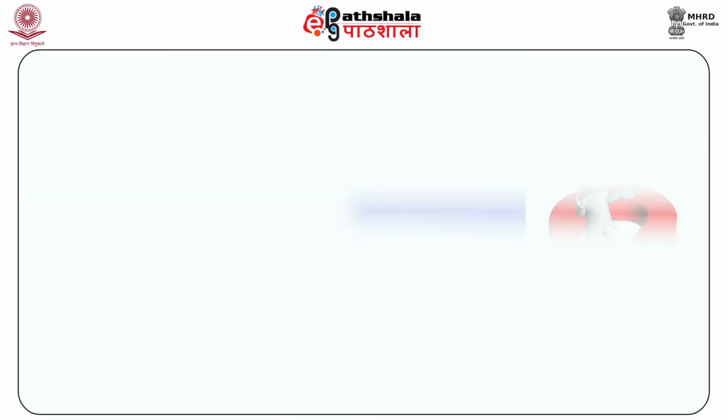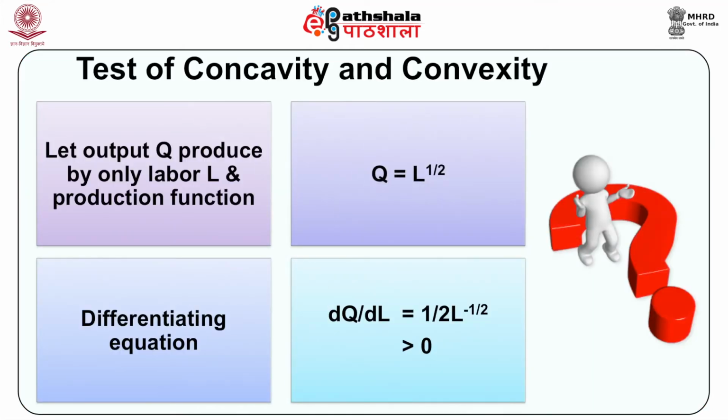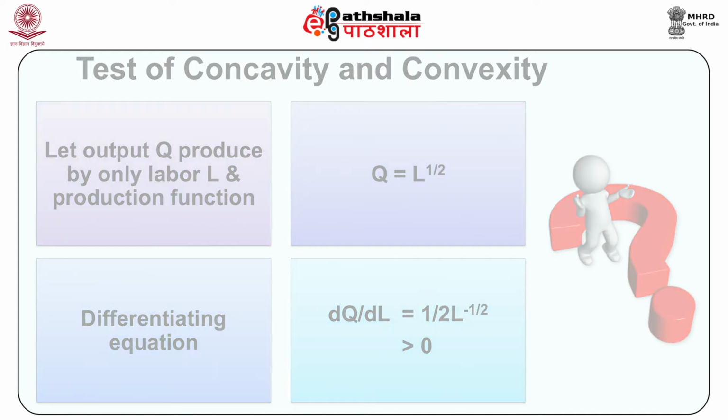of its domain. Example: let output Q be produced by only labor L and the production function is given by Q is equal to L raised to the power of half. Differentiating the equation we get dQ by dL is equal to half L raised to the power of minus 1 by 2, which is greater than 0.